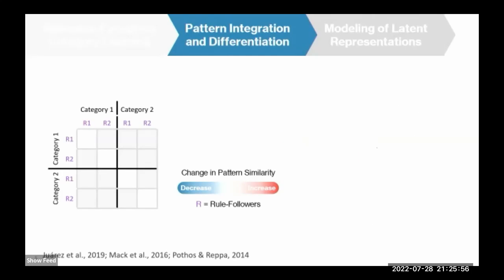Past works have shown the involvement of these 2 operations in category learning without exceptions. So the learning can drive the integration of the within category stimuli and the differentiation of the between category stimuli, as shown by the figure here. So each cell represents the learning-induced change in stimulus pattern similarity, and R represents the rule followers, while the number beside R represents the specific stimulus in each category.